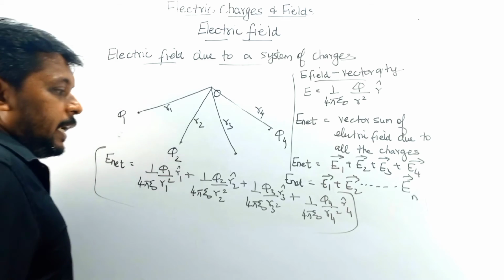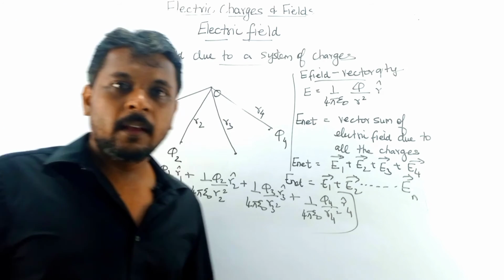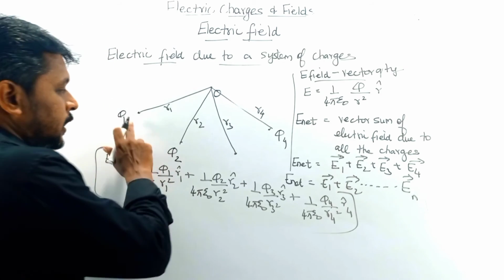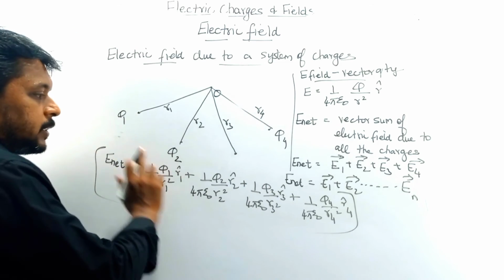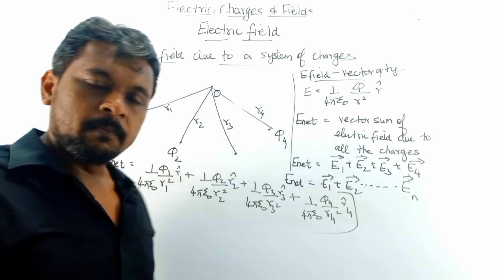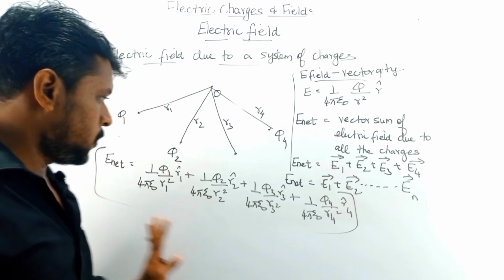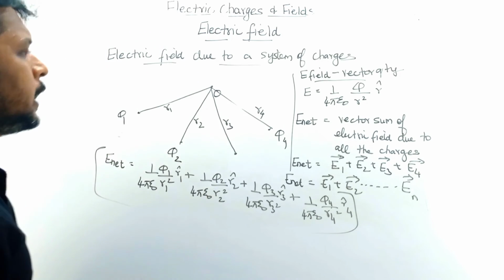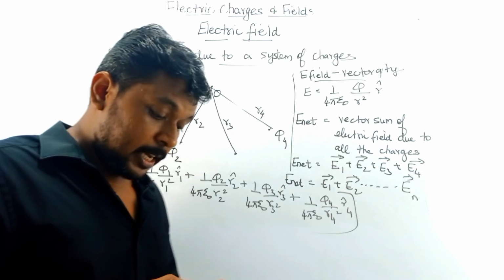This could be the net electric field due to the system of charges at this particular point. It depends on the number of charges.